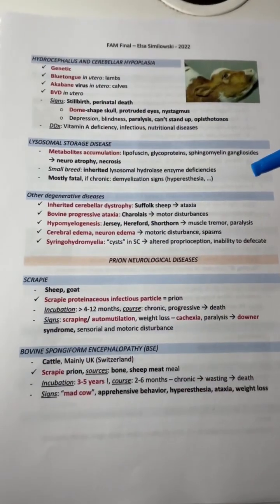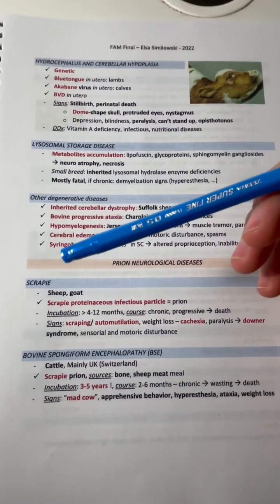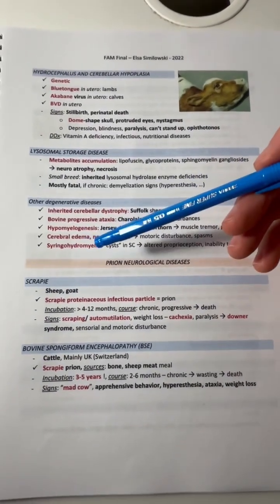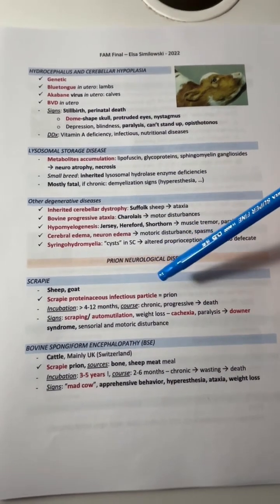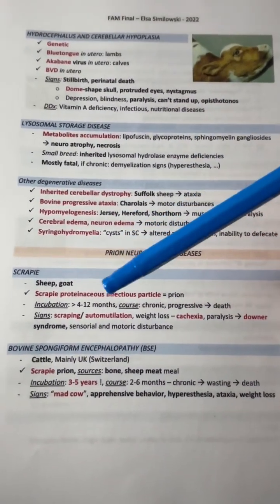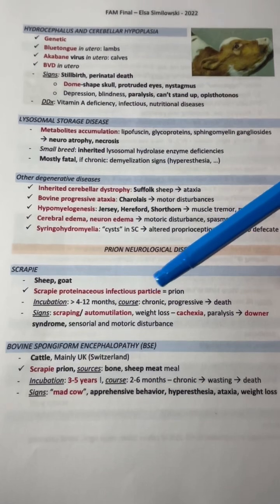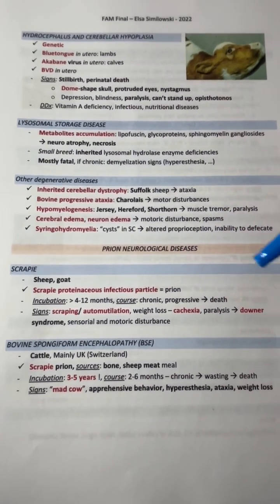For the prion neurological diseases, in the case of scrapie, it happens in sheep and goats. It's from the scrapie proteinaceous infectious particle, which is a prion. Signs are scratching and automutilation, as well as weight loss and paralysis. They will get downer syndrome.